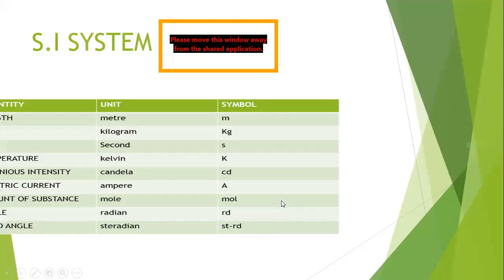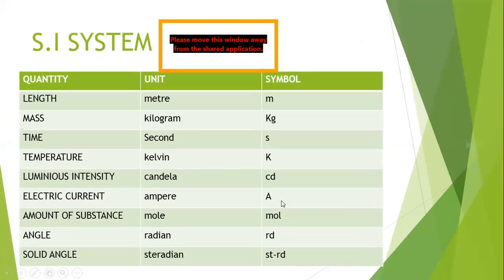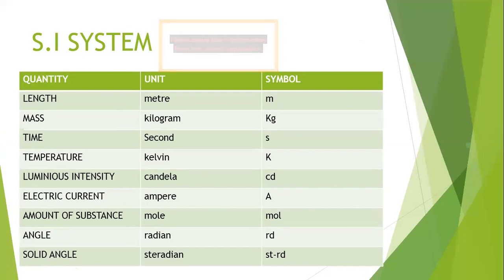Now let's talk about the SI system, because SI system is the one which we use, and all your answers have to be compulsorily in SI system only. If you're talking about length, then your unit of length should be meter. If you're talking about mass, then it should be kg.